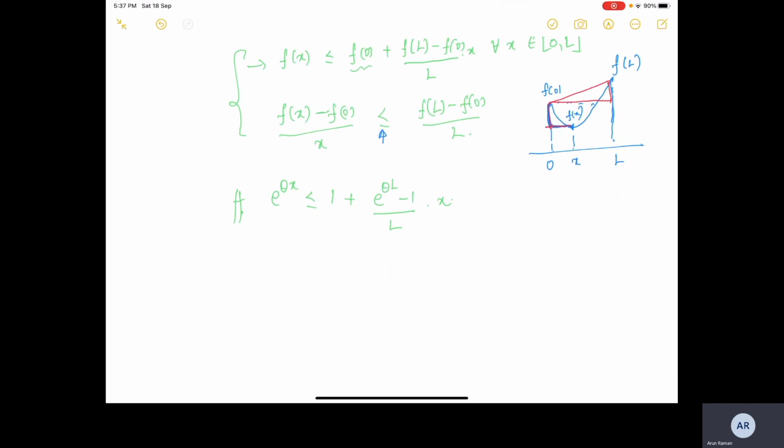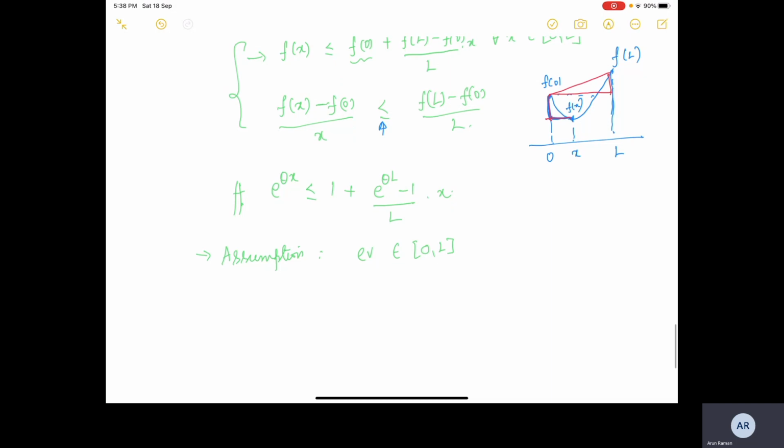We want to extend it for matrices. Now, when we have to extend it for matrices, immediately we look at the utility of the assumption that the eigenvalues belong to the interval 0 to L. Okay, so we can somehow bring this up.